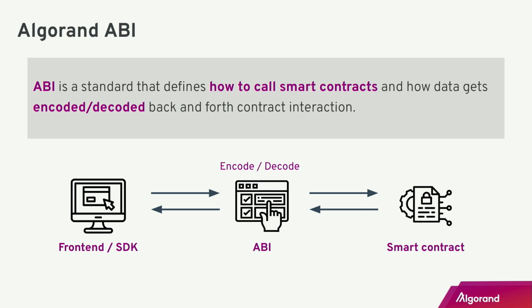So what does that mean? It just means, hey, front end, I have all the rules and all of the methods that the smart contract has. This is what it is. This is what you have to provide for the arguments, and this is what it's going to spit out. This is what it does. It tells the front end that, and it makes the front end's life a lot easier. So ABI is just used in the middle to make that interaction smoother.